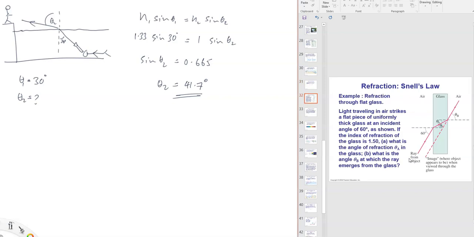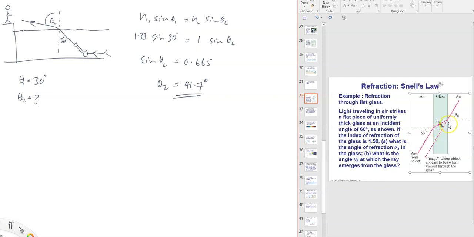Here's an exercise for you. Refraction through flat glass. Light traveling in air strikes a flat piece of uniformly thick glass at an incident angle of 60. You see that light coming in over here, making a 60-degree incident angle, and it bends with this theta A making a smaller angle. Index of refraction of glass is 1.5. So glass has n equals 1.5. What is the angle of refraction theta A? So this first angle over here.